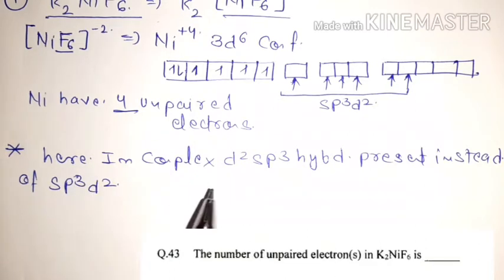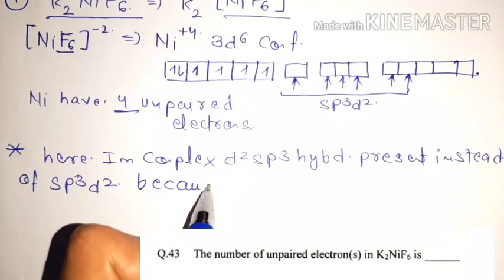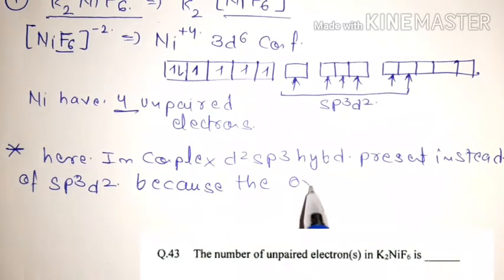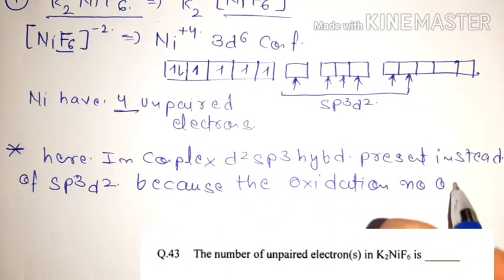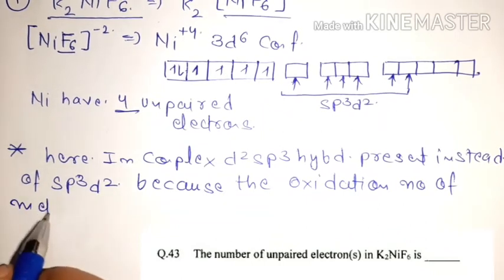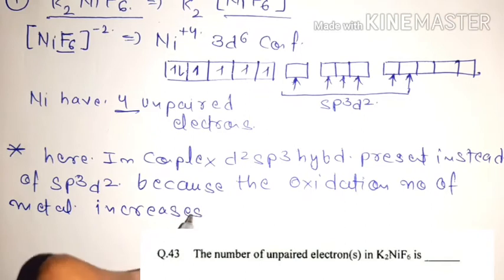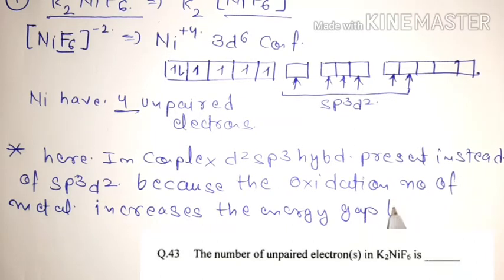So d2sp3 hybridization is present instead of sp3d2 because the oxidation number of the metal increases the energy gap between t2g and eg orbitals.